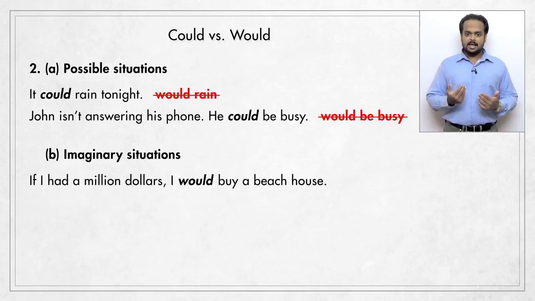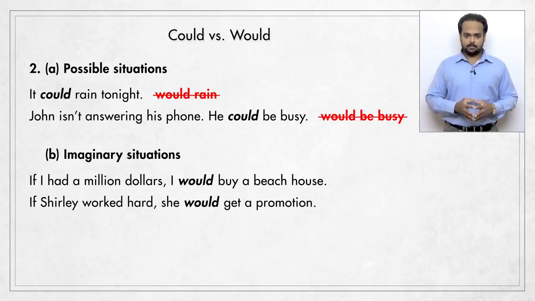For example, if I had $1 million, I would buy a beach house. Again, don't be confused by the past tense. We say if I had and I would buy because we want to show that this is imagination. It's not reality. I don't have $1 million.